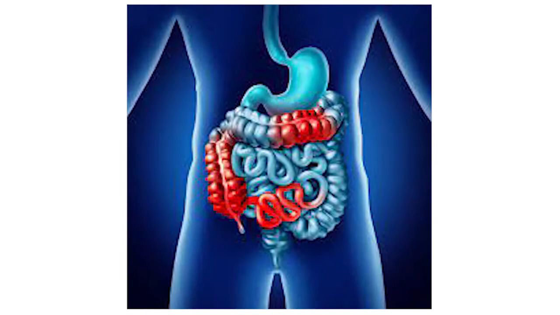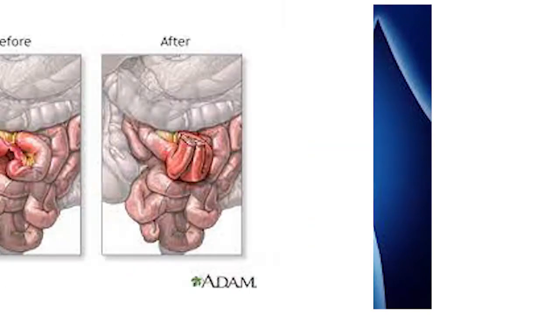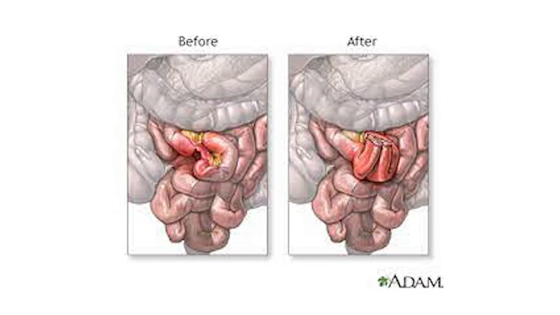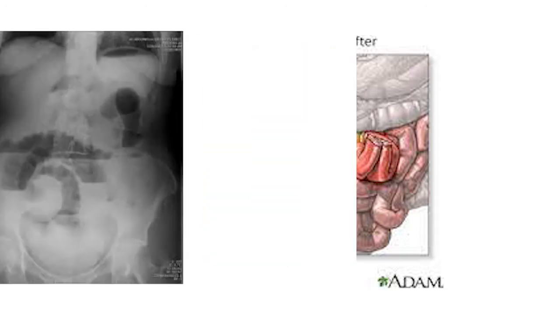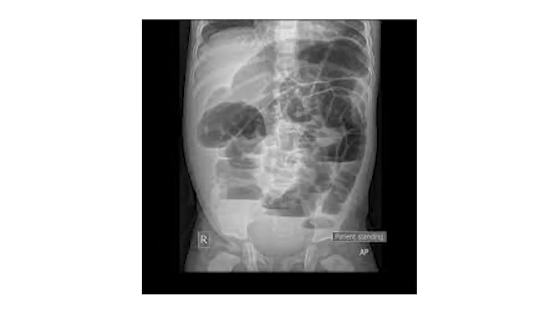You can see a good picture of mechanical obstruction on your screen. This is another picture showing before and after mechanical obstruction of the intestines. This is the X-ray showing the air and fluid levels in the X-ray film. This is also a good film of intestinal obstruction.